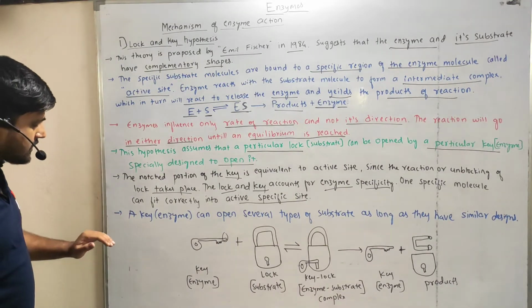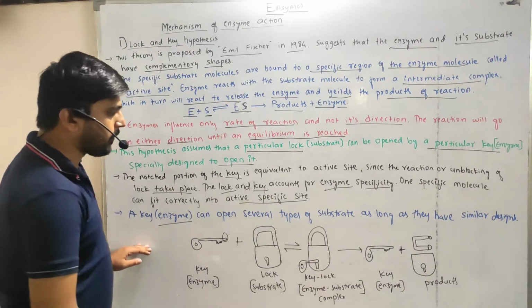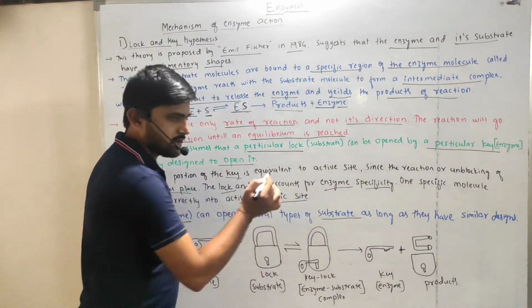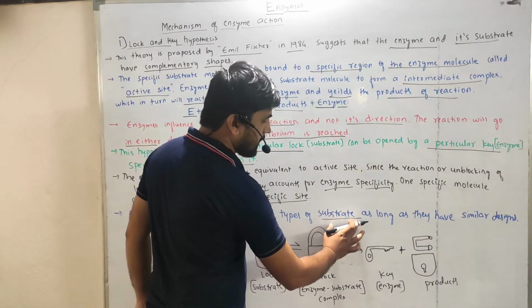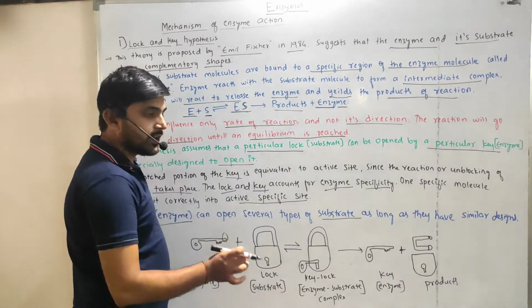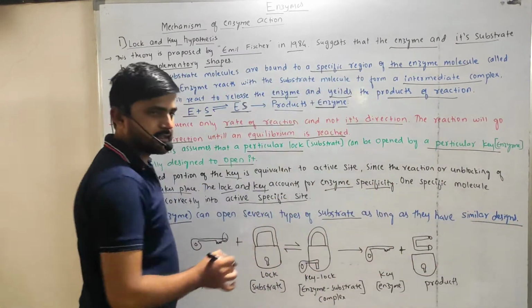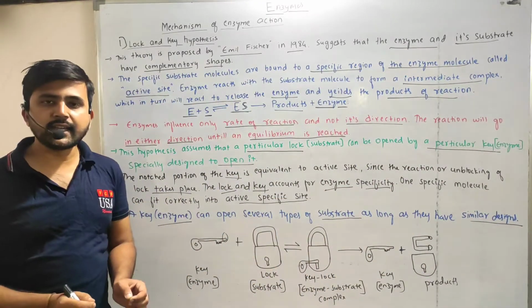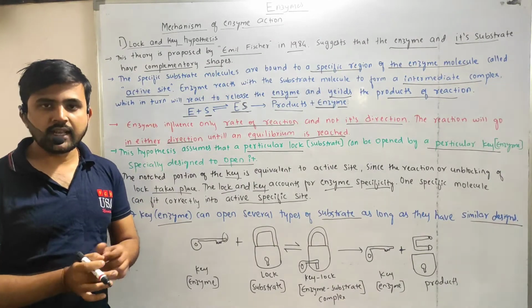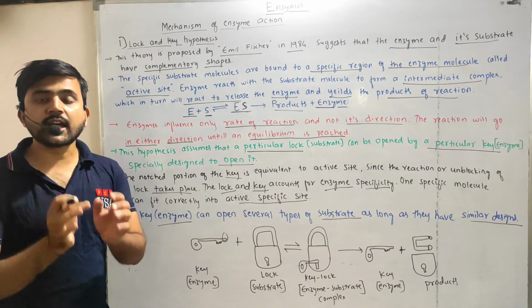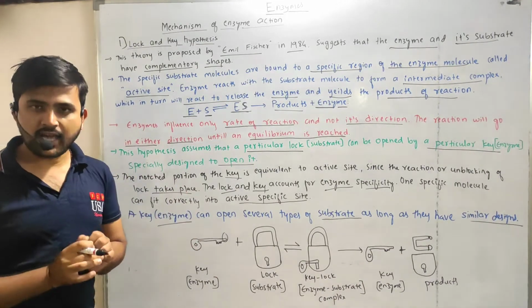Okay, and the last thing is that a key, that is nothing but the enzyme, can open several types of substrate. The condition is that those substrates have similar designs. The meaning is that the enzyme can also catalyze other substrates, but the condition is that the substrate must have specific similarities to the enzyme.